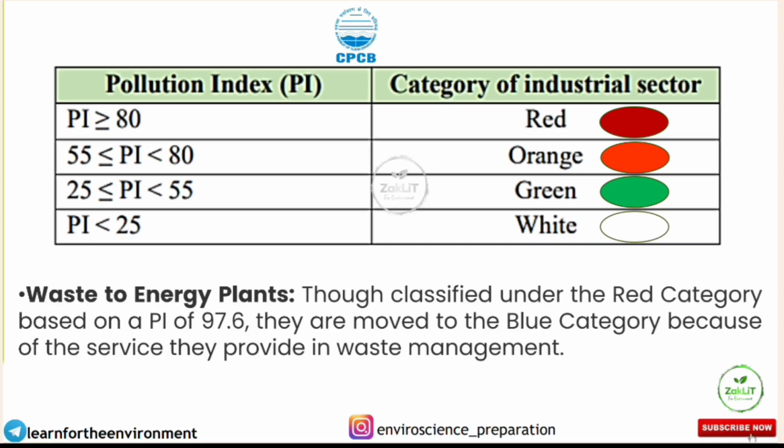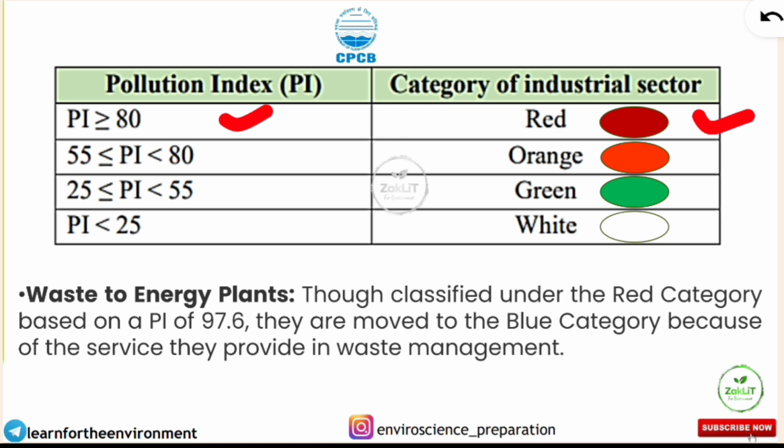So guys, as you can see on the screen, this table depicts the PI, that is the pollution index, for different industrial sectors categorized by CPCB. You should note it down, and it is very important to learn all these ranges. So a PI greater than or equal to 80 will be called the red industry. That is the most dangerous one, the highest pollution index among all these indices by the CPCB.